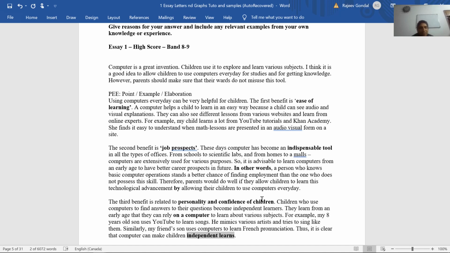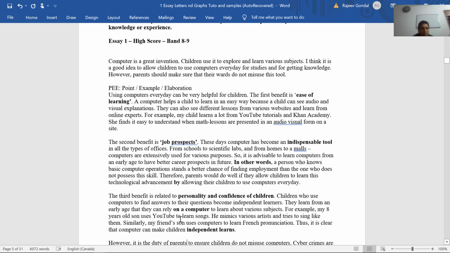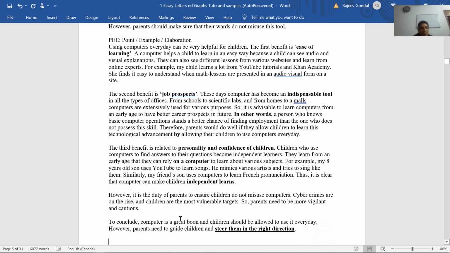So, there are three different points on which three paragraphs are made. The first one is ease of learning, so you can learn things easily. The second one is job prospects, where there are so many prospects, if you learn computers, it becomes easy to get a job. And third is about their personality. So three paragraphs are devoted to three different points about persuading people about using computers or allowing children to use computers. So 3 points, three paragraphs. And then there is an exception paragraph.